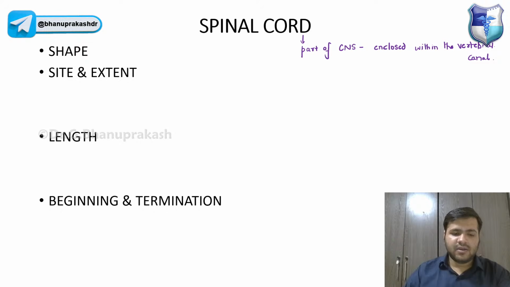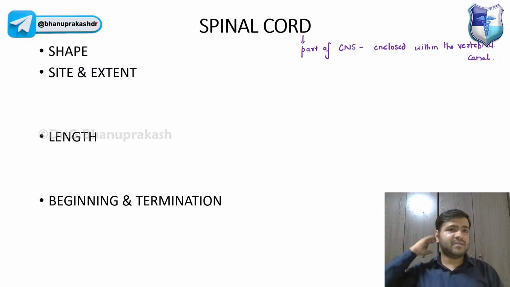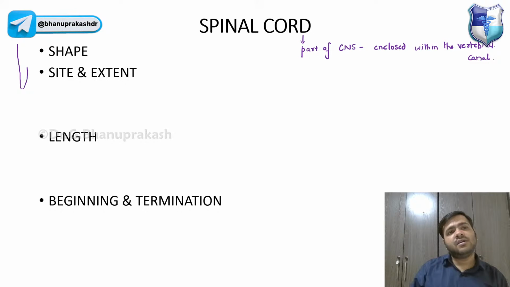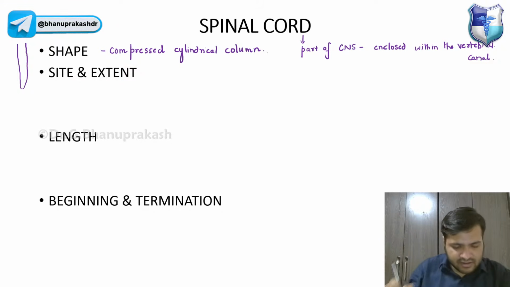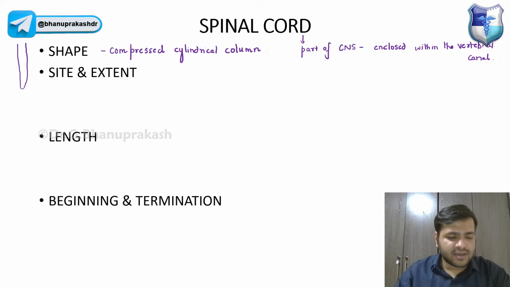Now, guys, you already know the central nervous system has two parts, the brain and the spinal cord. Now, the spinal cord has a shape, and you already know it is a compressed cylindrical shape, or I can say a compressed cylindrical column, right? Now, guys, what is the site and extent?